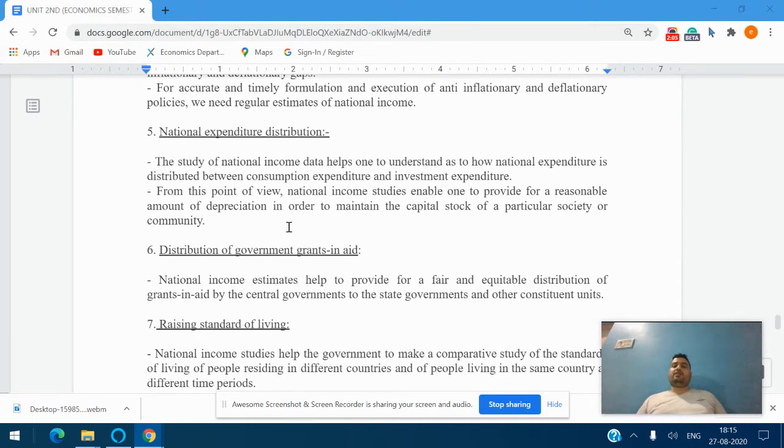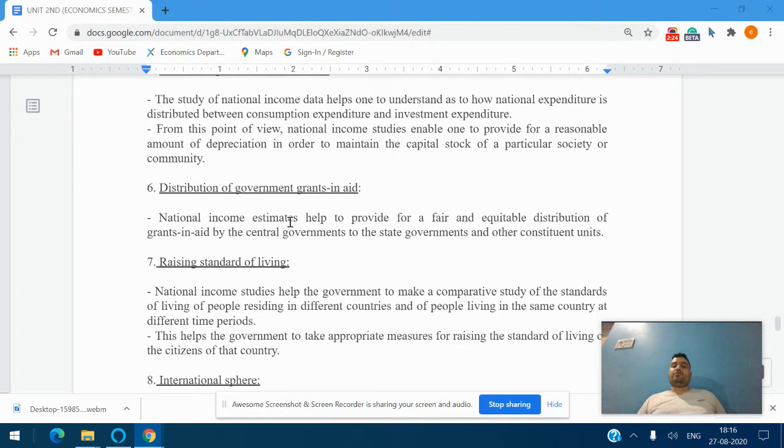Number 5 is national expenditure distribution. The study of national income data helps one to understand how national expenditure is distributed between consumption expenditure and investment expenditure. And from this point of view, national income studies enable one to provide for a reasonable amount of depreciation in order to maintain the capital stock of a particular society or community.